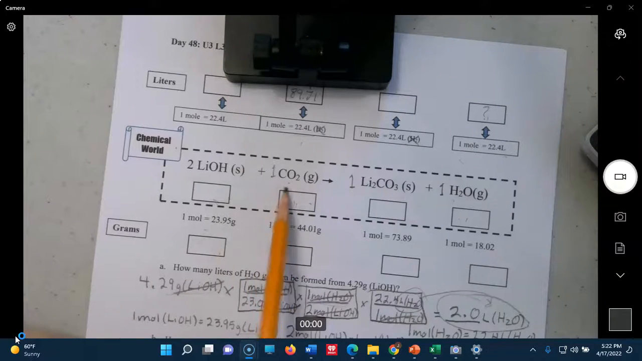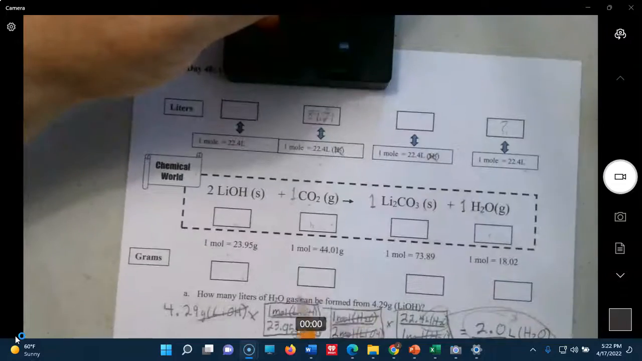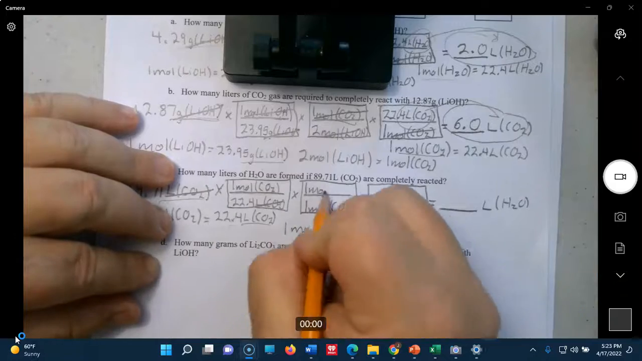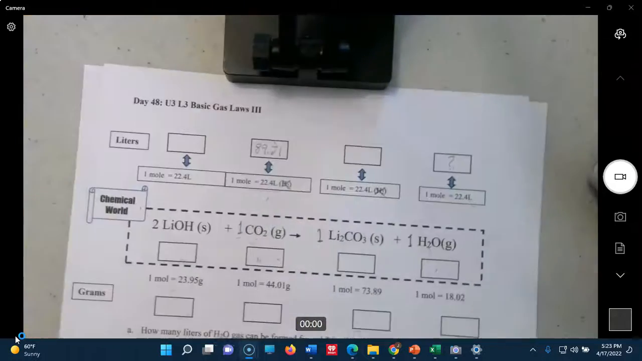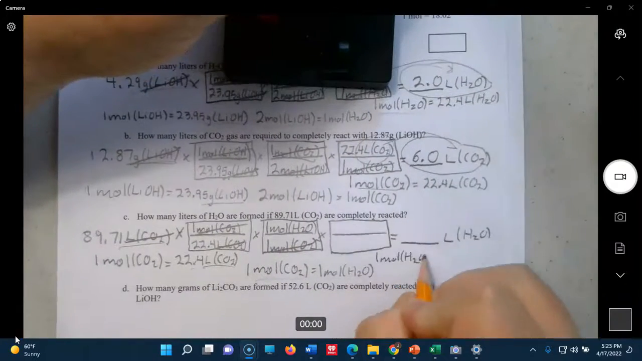Now we go moles to moles, and that's 1 to 1. Let me do that again. Moles to moles. Okay, so that puts us right here, and now we just do the moles to liters to get out for water.